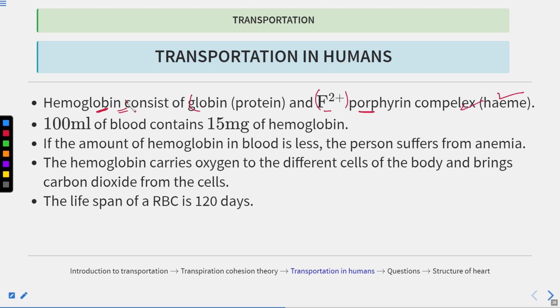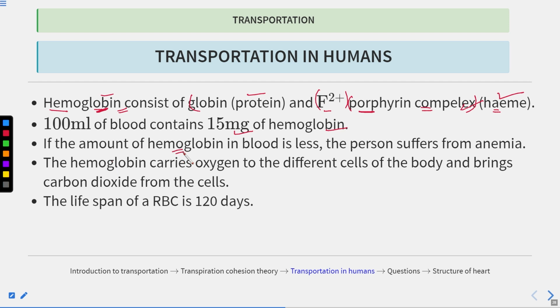So it consists of the protein known as globin, and it also consists of the porphyrin ring, or the porphyrin complex, that is known as heme. So you can break the word hemoglobin into heme and globin. Heme is this porphyrin complex and globin is this protein. Now 100 ml of blood contains 15 milligrams of hemoglobin.